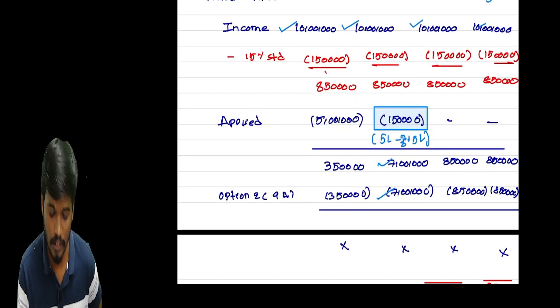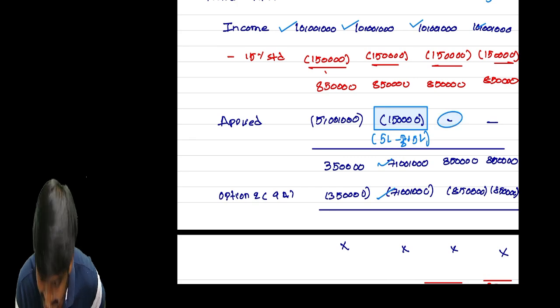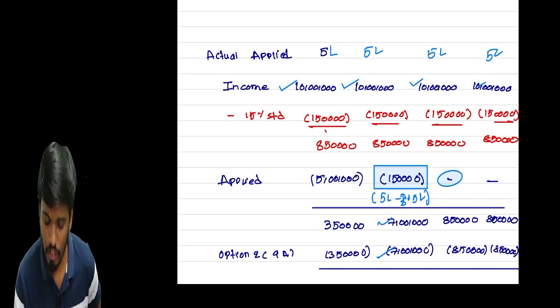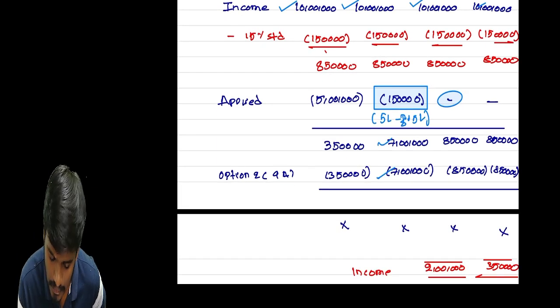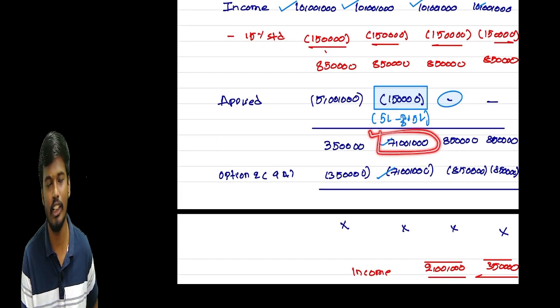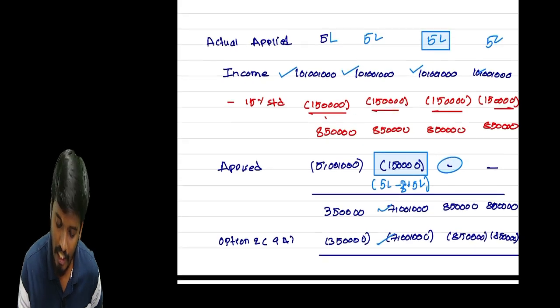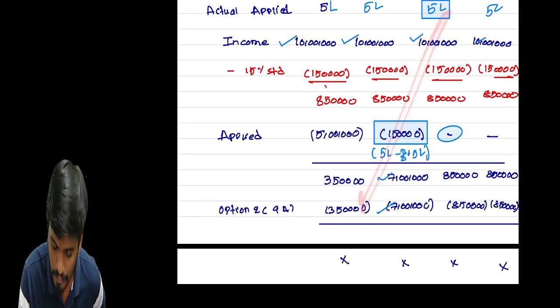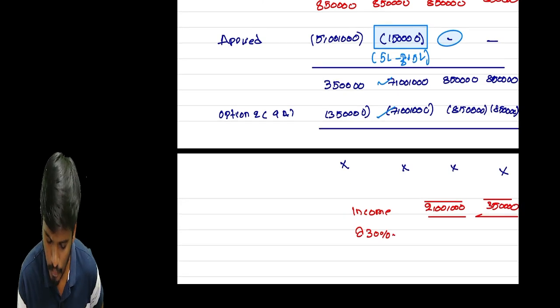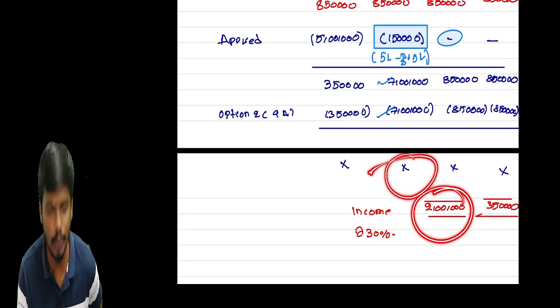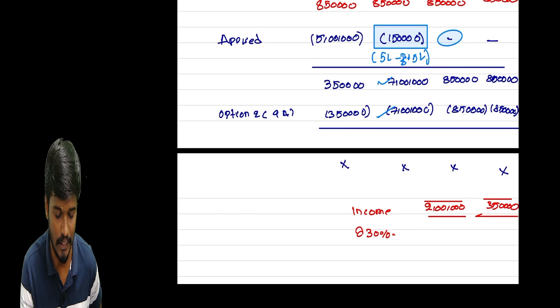But sir, how much income is applied in the current year? That is nil. Why nil, sir? Sir, what is your application? 5 lakhs. What existing liability do we already have? 7 lakhs. So still we are not able to apply. First you have to adjust against your existing liability. So of the 7 lakhs, you applied only 5 lakhs. The remaining 2 lakhs we are required to pay tax at the rate of 30%.